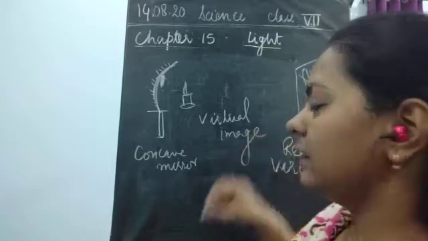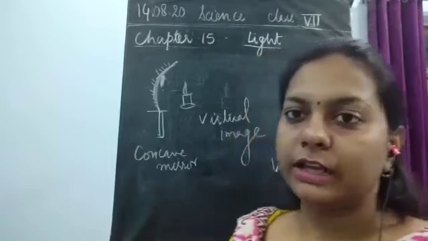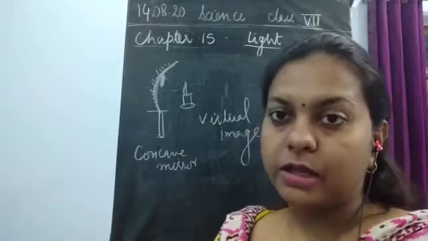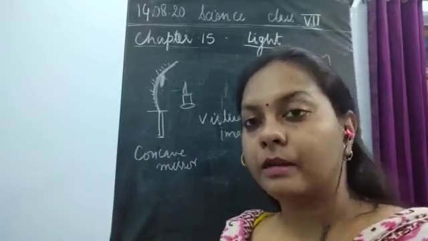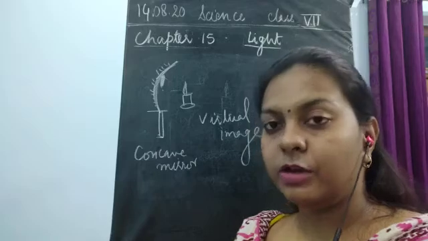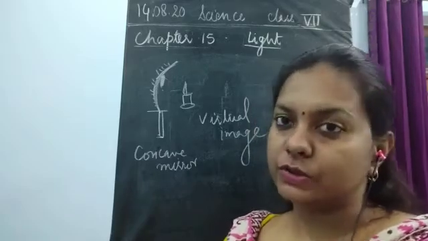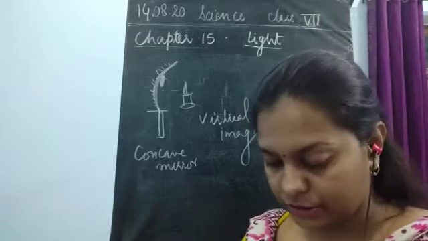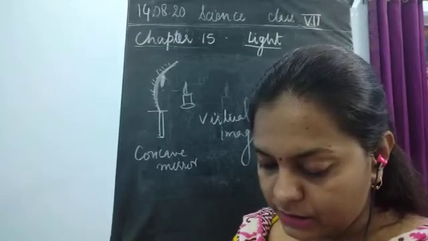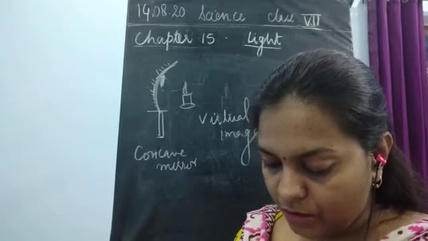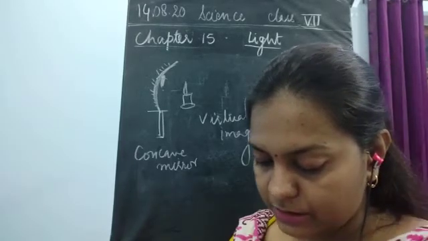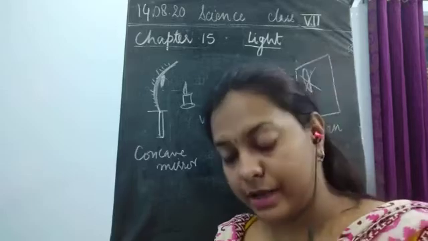Fine. So both real and virtual images could be obtained from a concave mirror by changing the position of the burning candle. It could move away, or it could move very close to it, so that in both the cases you could obtain the image, but it would be of different natures. Okay, now the image from a concave mirror can be smaller or larger in size than the object. The image is also virtual or real.